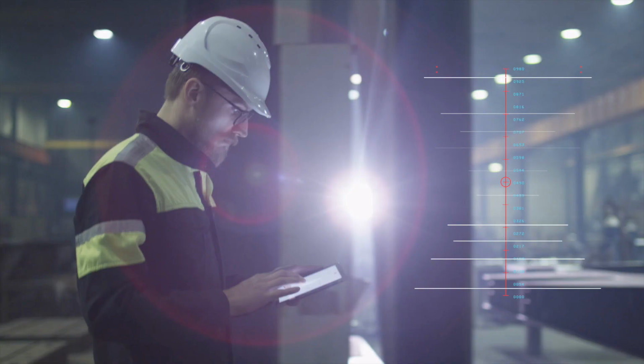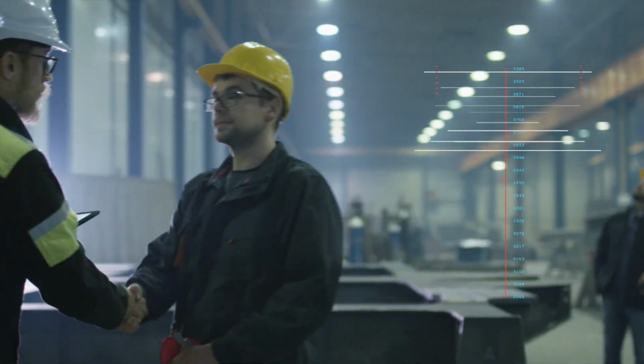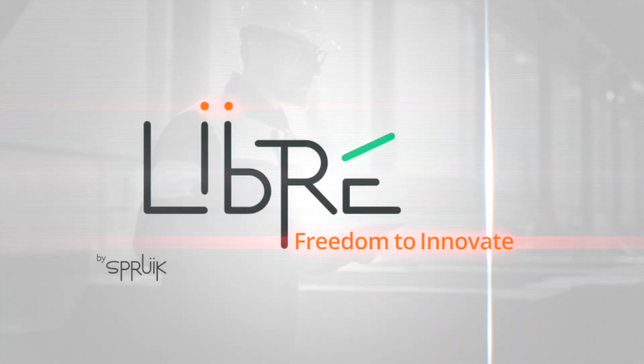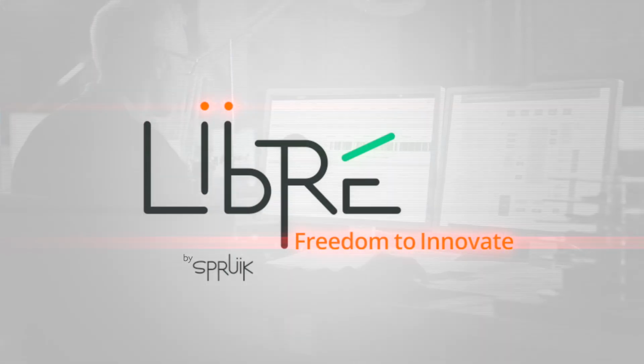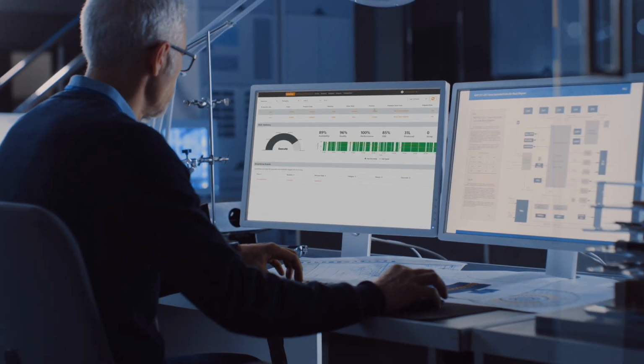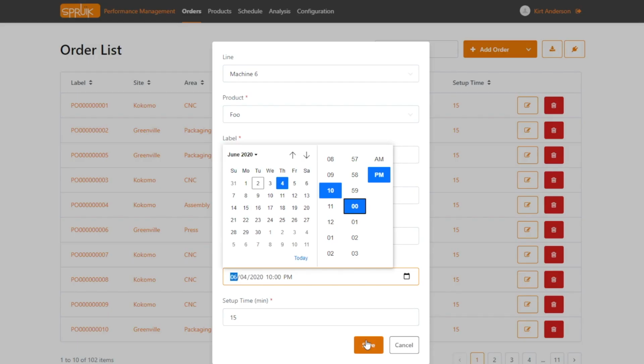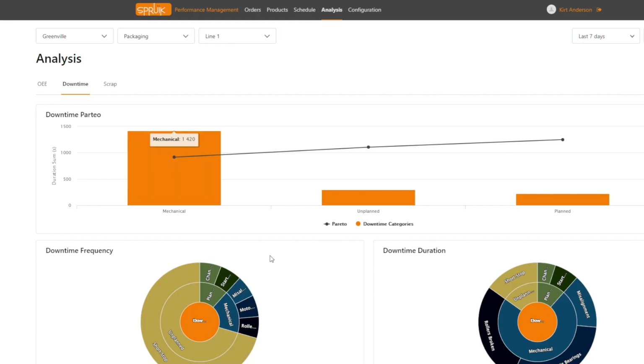Take control of your manufacturing data and operations without bloated, off-the-shelf software. Libre by Spruik Technologies empowers you to understand your production losses and create a continuous improvement program to eradicate them. Real-time dashboards, schedule management, order management, performance monitoring, Pareto analysis, and diagnostics.